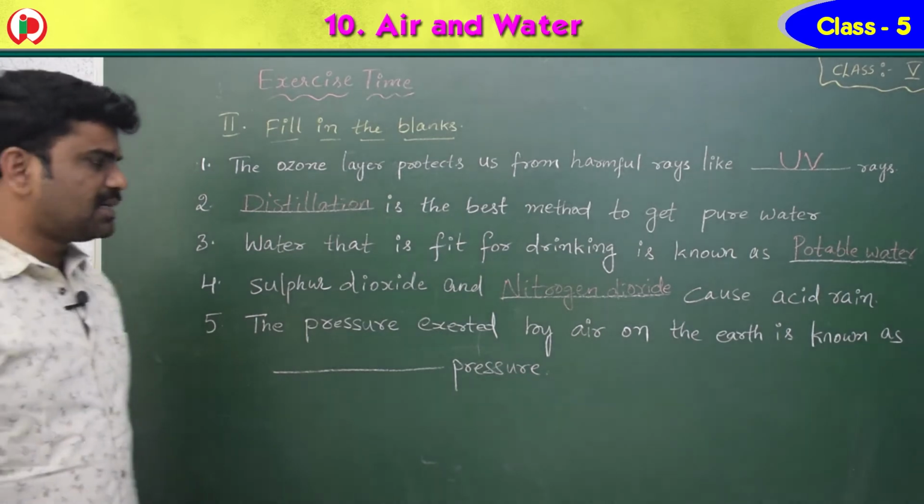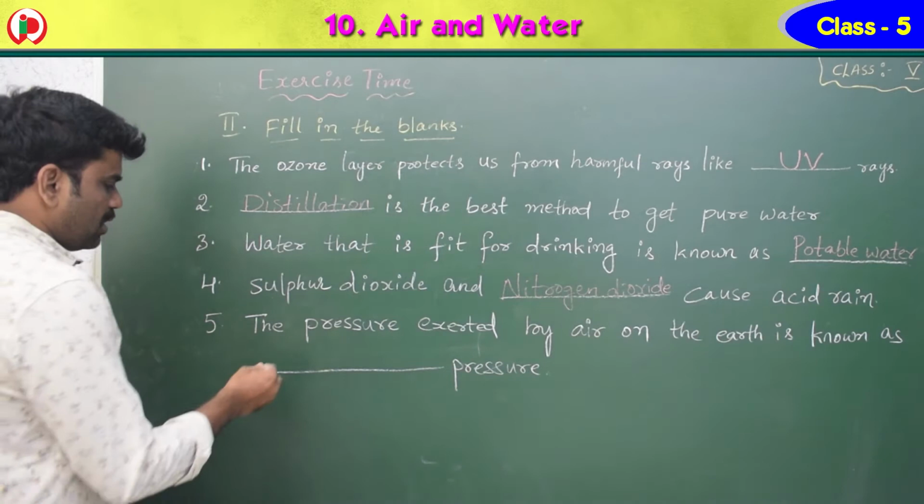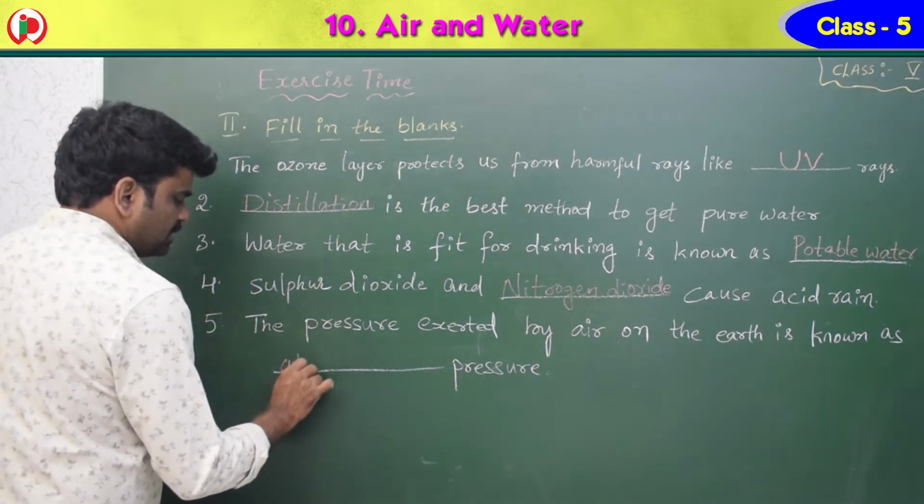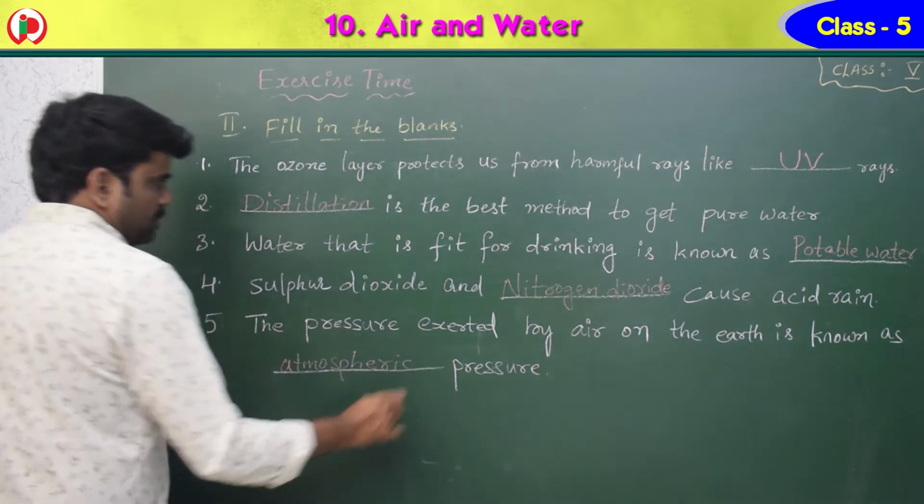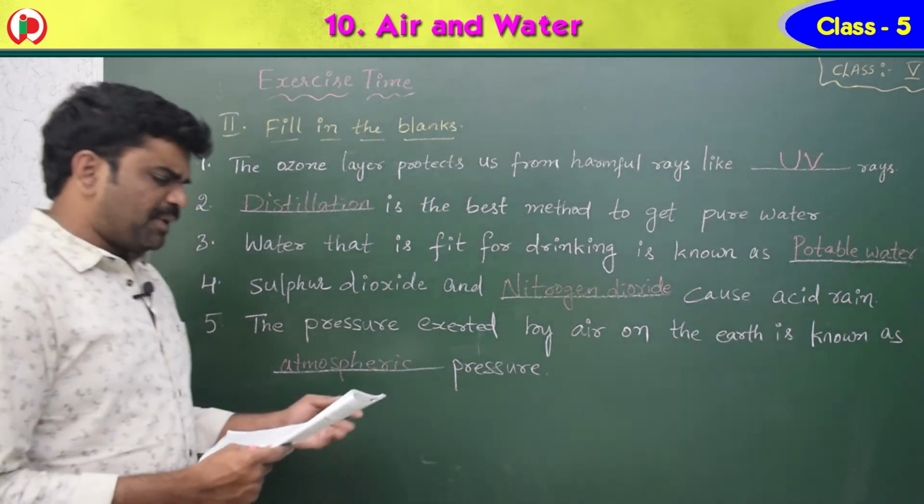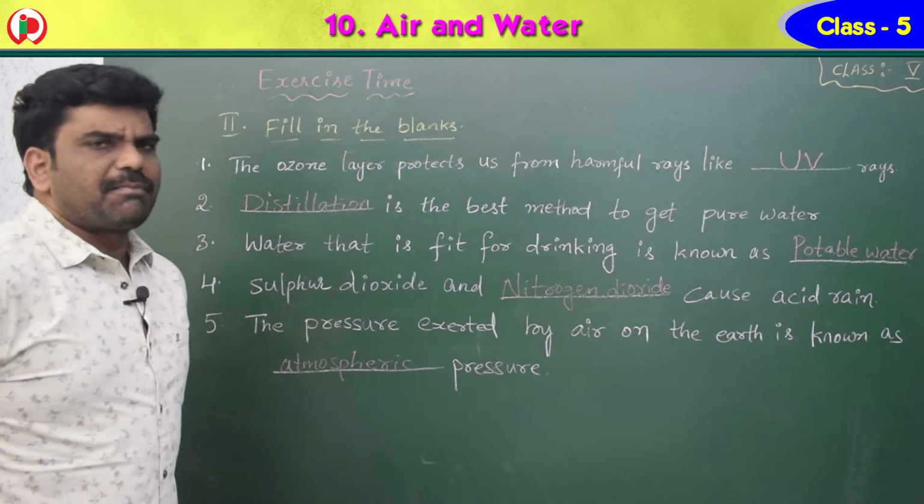The pressure exerted by the air on the earth is known as atmospheric pressure. What is this, children? Atmospheric pressure. So here see, the pressure exerted by the air on the earth is known as atmospheric pressure.